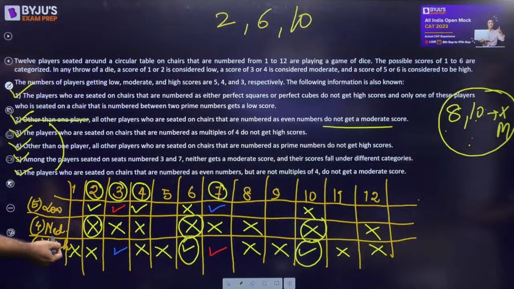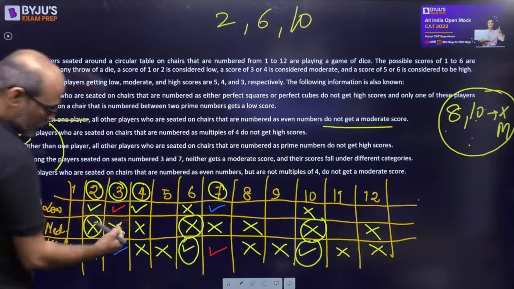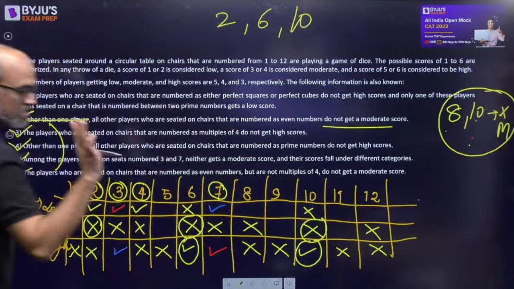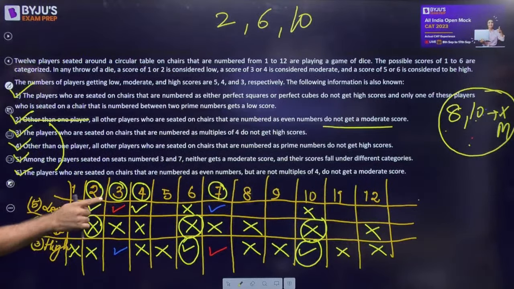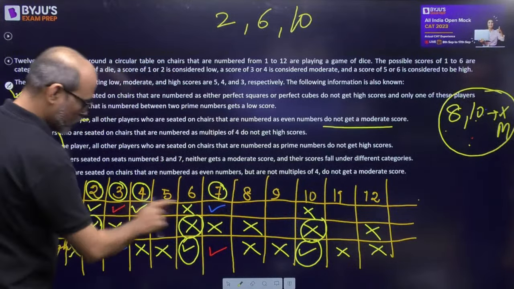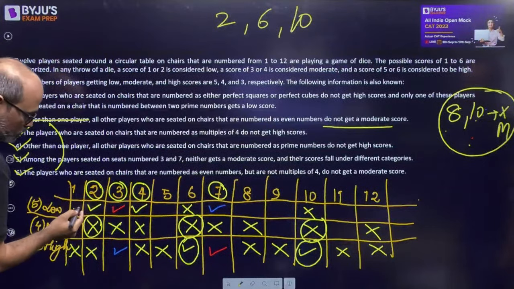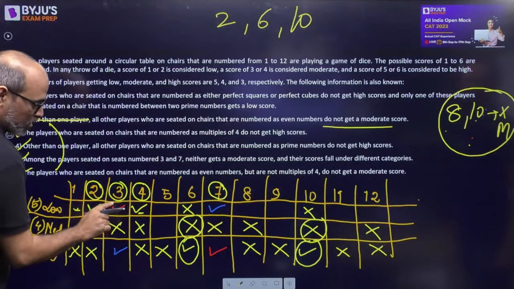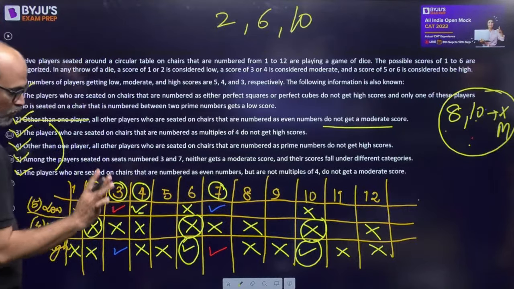Next, we need the moderate total 4, out of which we have 1, 2, 3, 4 places left, right? And in the case of low, we have got 1, 2, or one of these. ये total हमारे पास 1, 2, 3, 1 out of red and blue, that is 4.